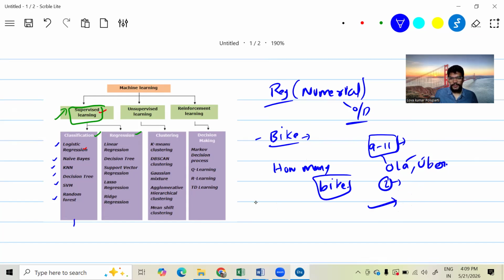Not only this, you can achieve problems like, let's say you want to find the budget for the next year for the complete state or the particular country. You can make the prediction. The results and numerical values, real estate predictions, all come under this. Linear regression is there, and the decision tree, support vector regressor, and the lasso regression and the ridge regression. You have this kind of regression models.